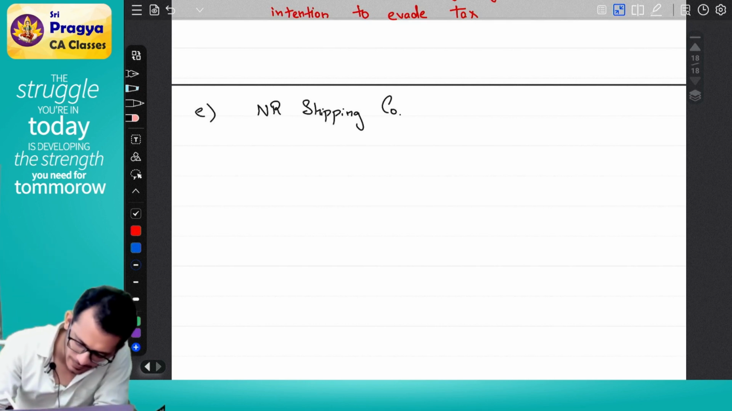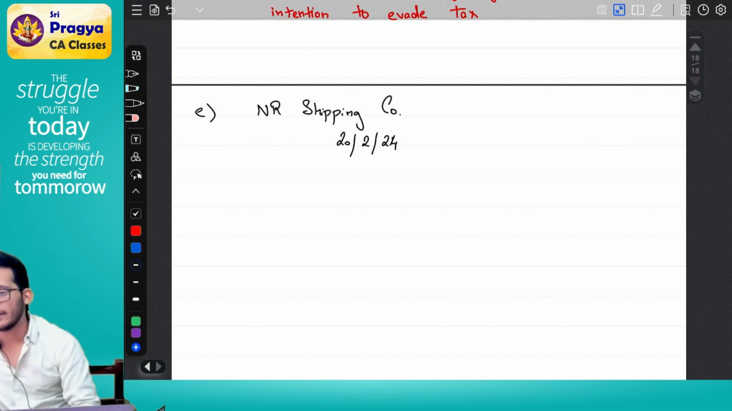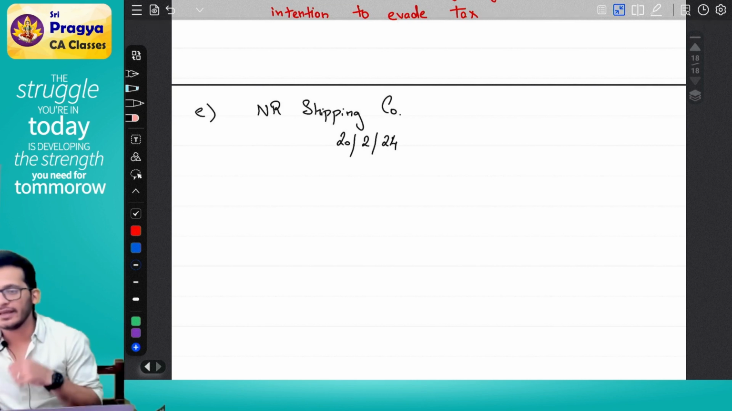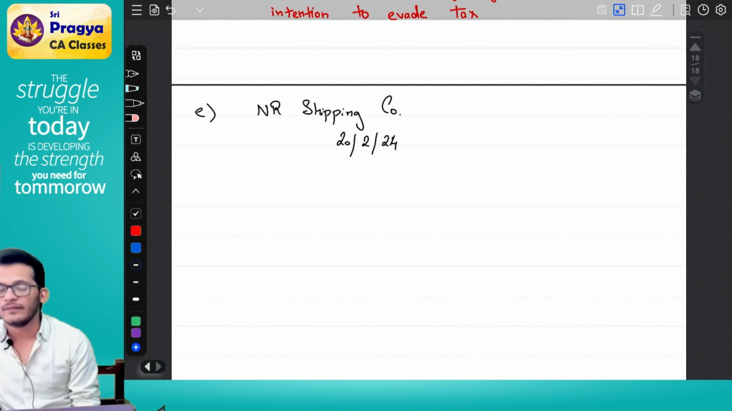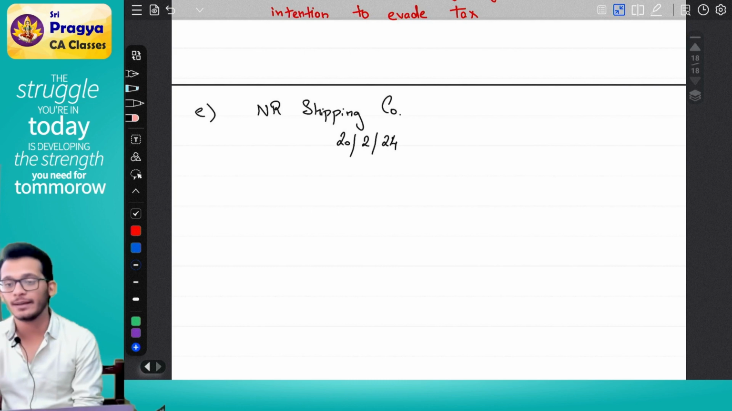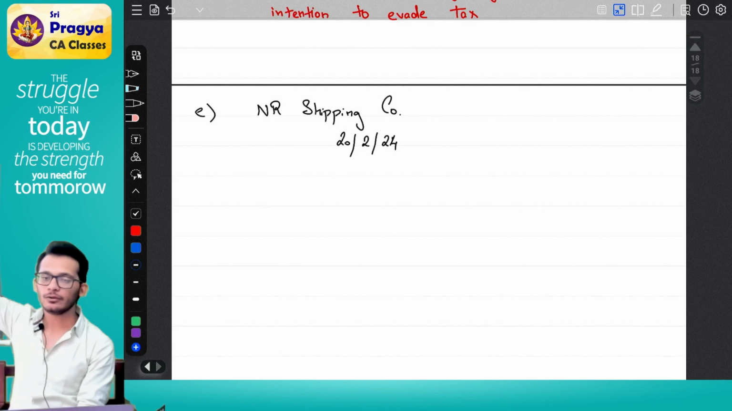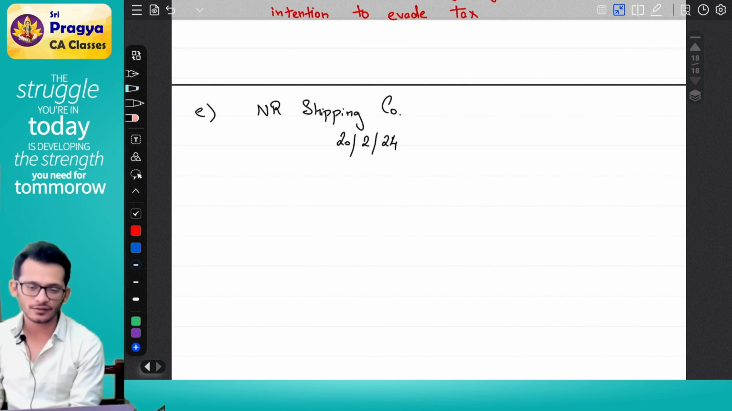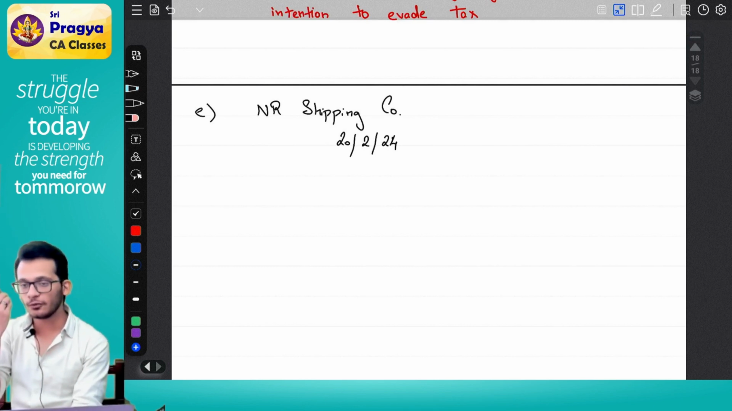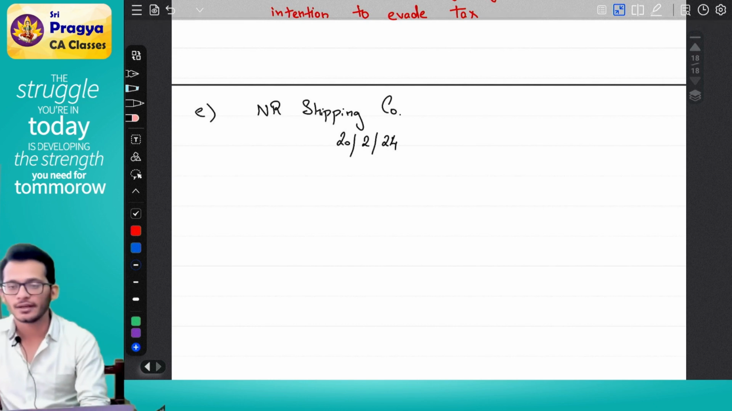Now this non-resident shipping company is leaving on 20th February 2024. Think about it. Will it come back to India the next day itself? Possible, not possible? No. It's a shipping company. For one ship to reach from one location to another, it will take months. So it left India on 20th February, went to Singapore on 31st March or so. After that, for the next full year, it did not come to India.